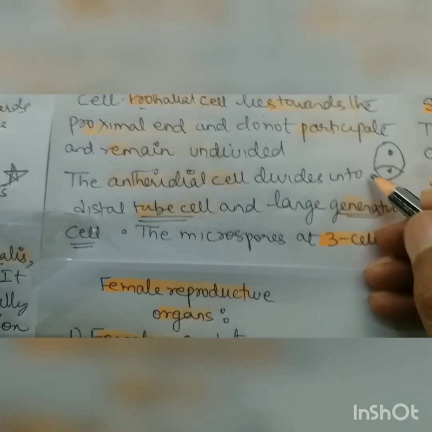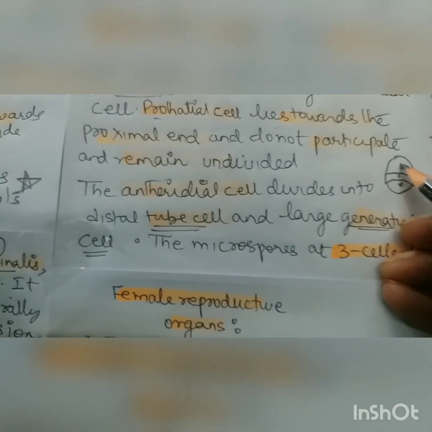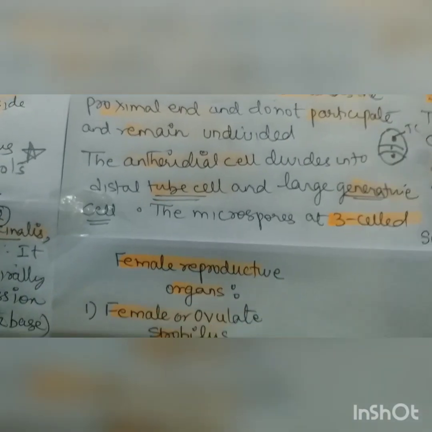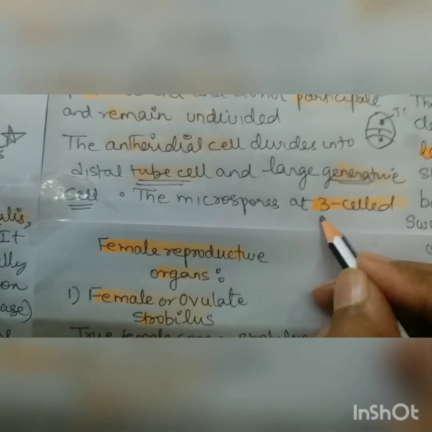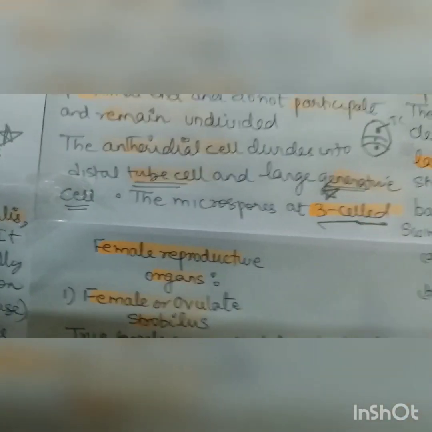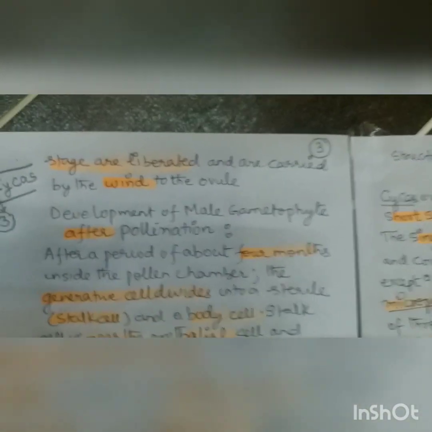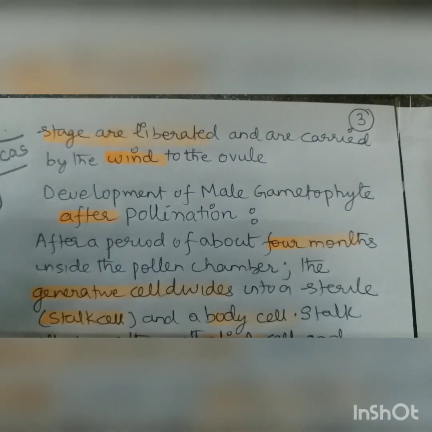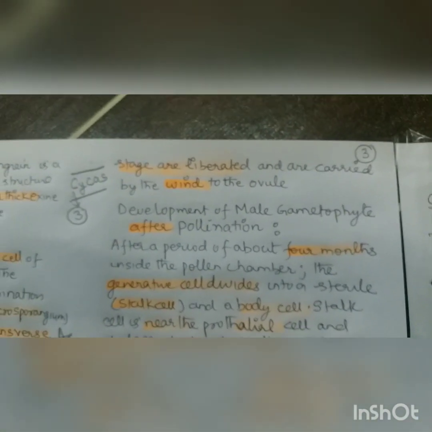So it will form two again. This is the tube cell and generative cell. And at this time the microspore is at the 3-cell stage. So this question will come: pollination occurs when the microspore is at the 3-cell stage, which is liberated and carried by wind to the ovule, right?